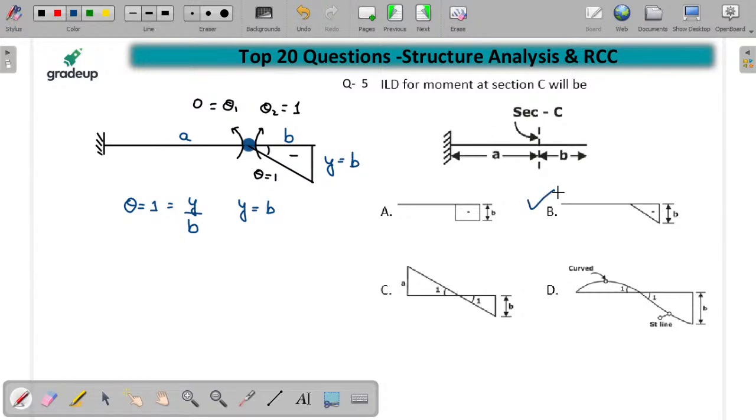Okay, Nitan, previous वाले का आंसर था. ठीक है, ठीक है. Okay, okay. Now I think you are able to understand how to draw the ILD for moment at section C. और बच्चों कौन सा ऑप्शन होगा यार? B is the correct answer.